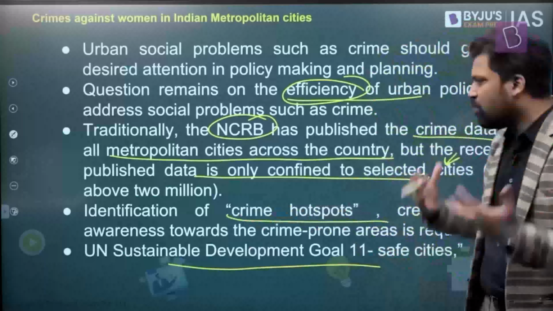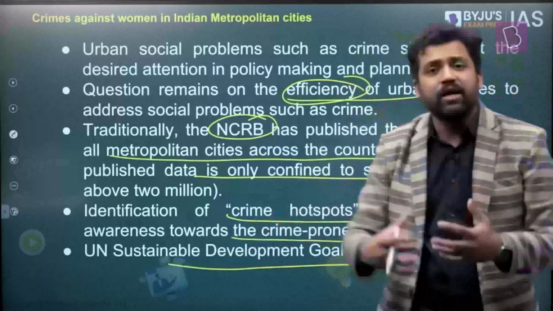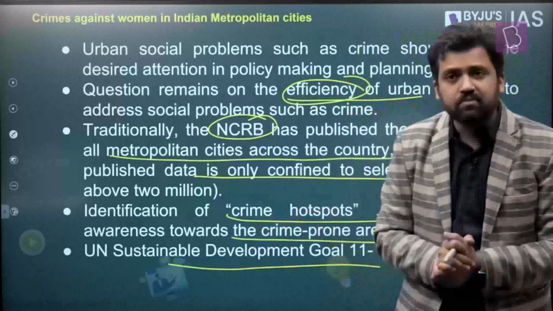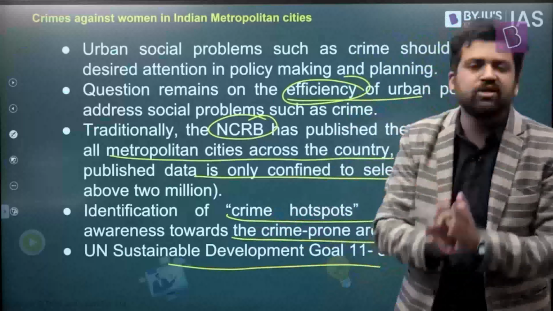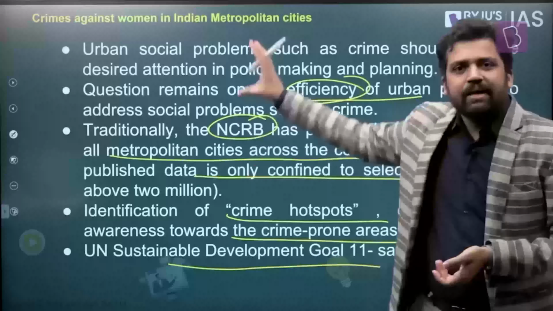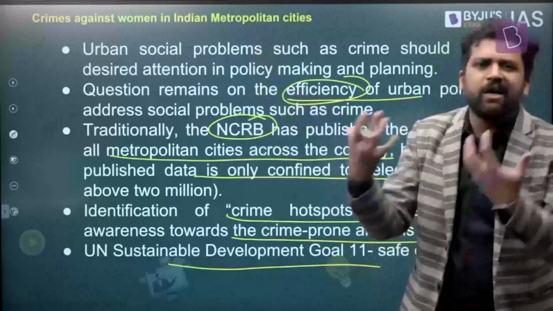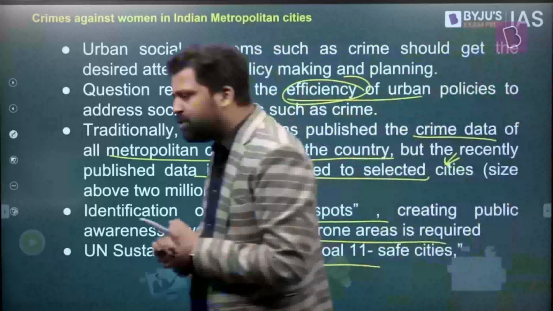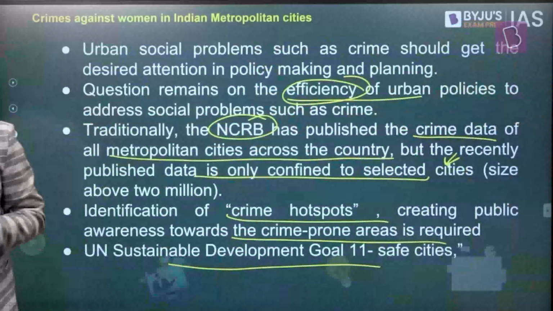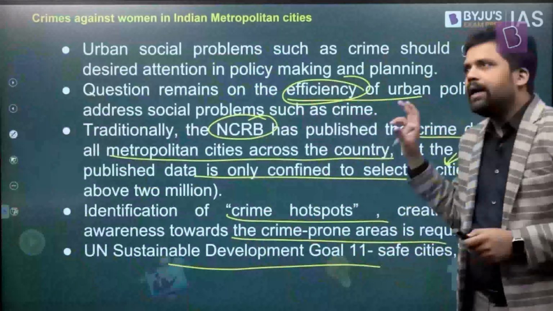We have to understand which are the crime hotspots. We need to have awareness about different crime-prone areas. There can be certain areas in cities where the prevalence of crime is quite high. And so all these things should be the focus of governmental interventions. It should be the focus of public policy. So this is what union governments, state governments, urban local bodies should be focusing on when it comes to women, crimes against women and atrocities. So this is about crime against women in metropolitan cities.